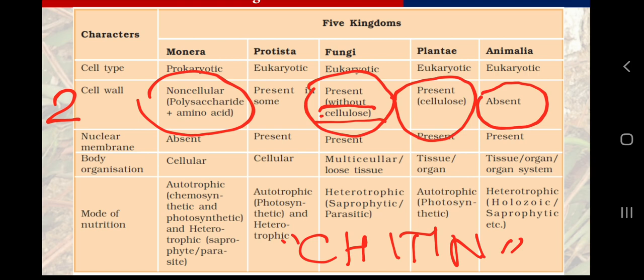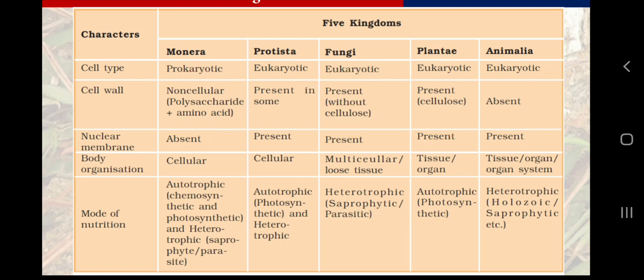But when we consider the Protista, here what is written is "present in some", because let me clarify one more thing. When we classify fungi, plantae and animalia, they have clear-cut characters. Why? Because they have a clear-cut evolutionary history. They share a very clear common ancestor. That is why they have several things in common. All fungi have several things in common, all animals have several things in common, and all plants have several things in common.